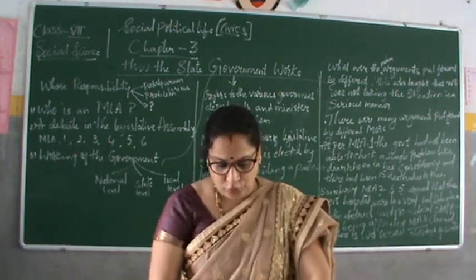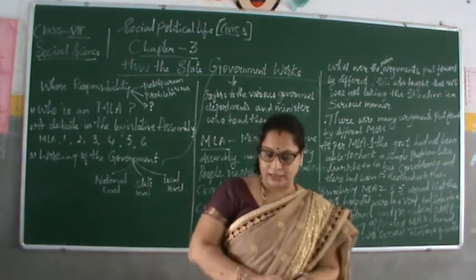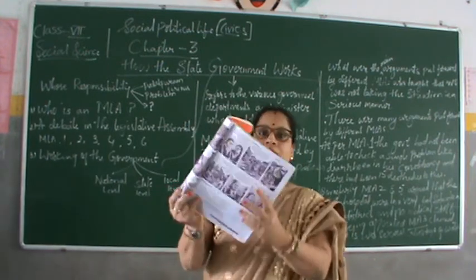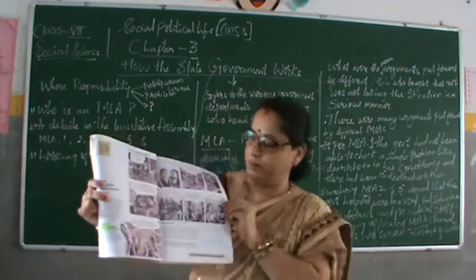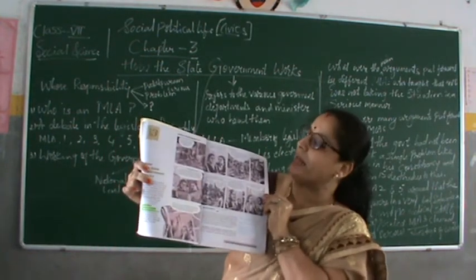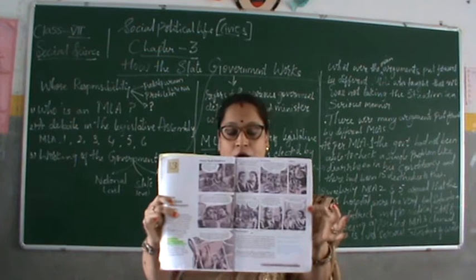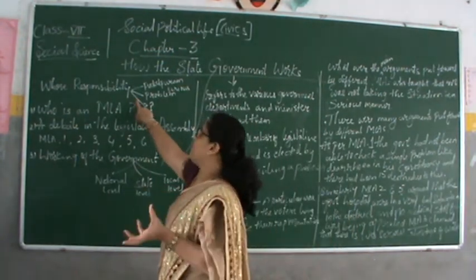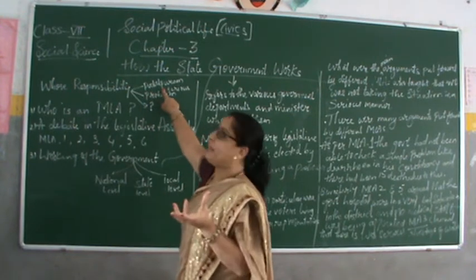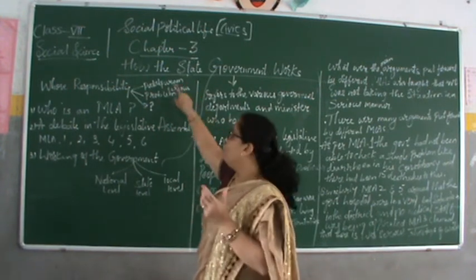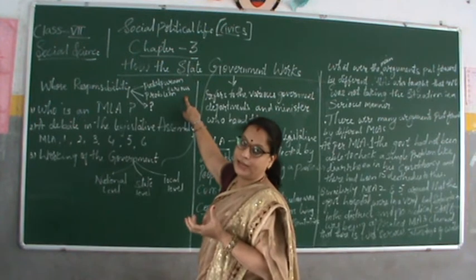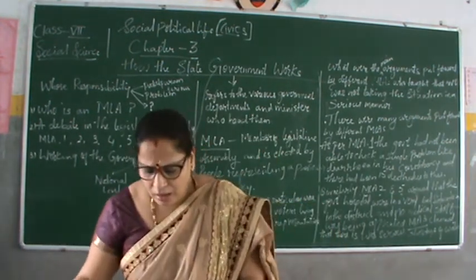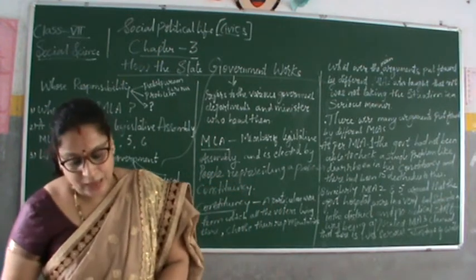First, open the textbook, page number 31. You can see one picture and one story, that is, a lesson. We will come to know who is responsible for this. What is happening? Whose responsibility is this? There is a place, Patalpuram. What was the serious problem there and who is responsible for it? So here, what happened in Patalpuram?